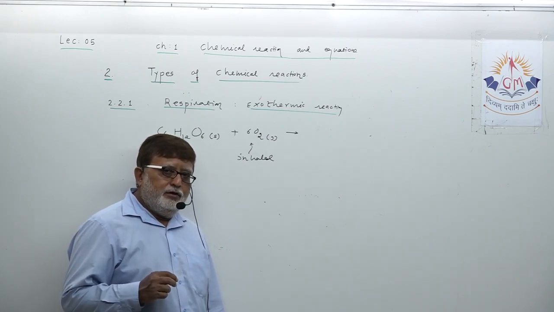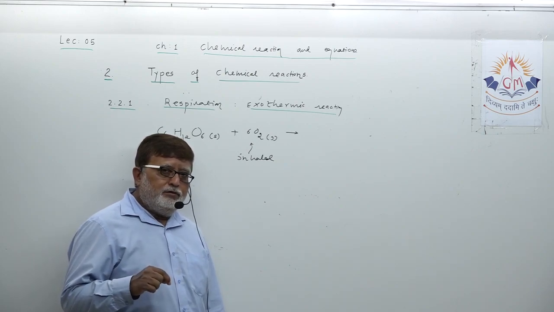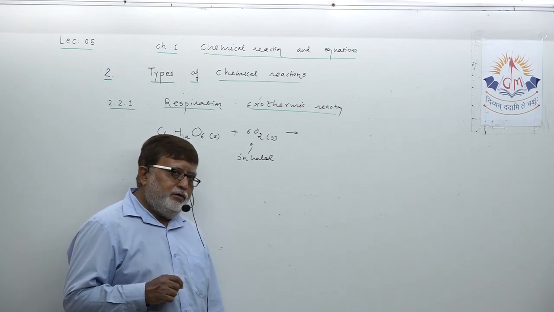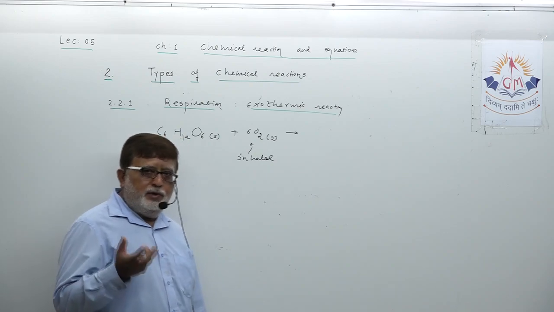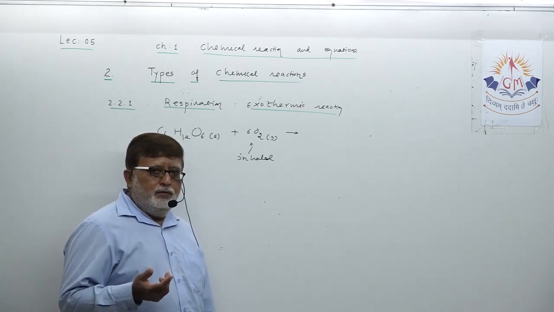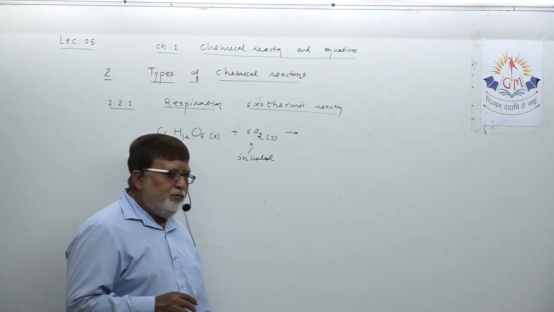When this oxygen diffuses inside the cell, this oxygen along with the glucose molecule is utilized either in mitochondria or in cytoplasm. That we will discuss in detail when we start chapter number 6 in biology, life process.